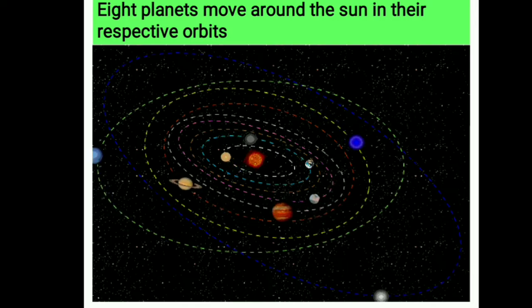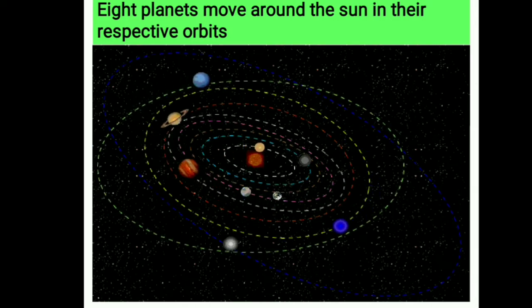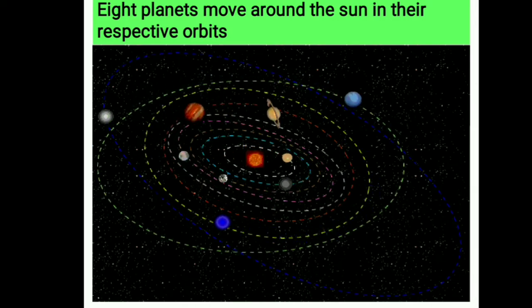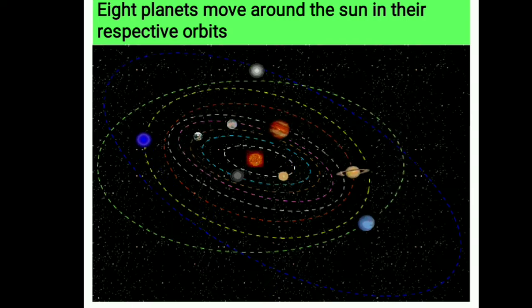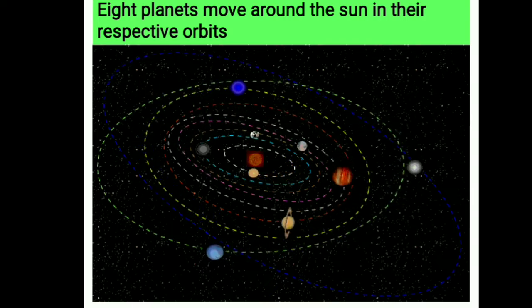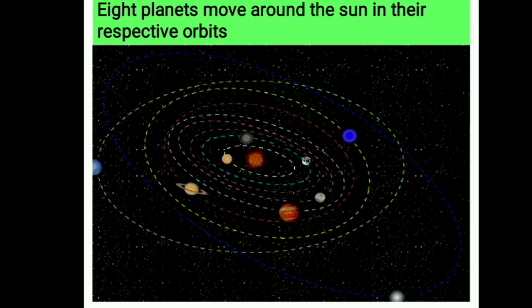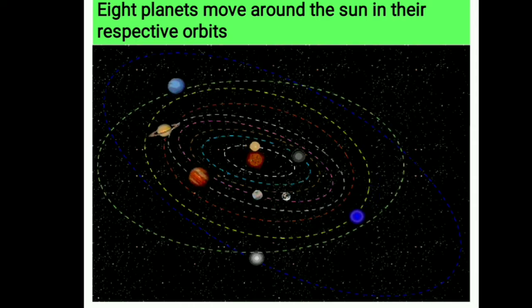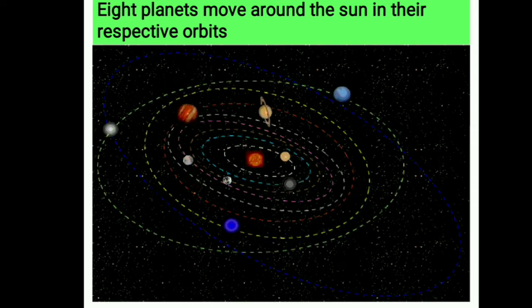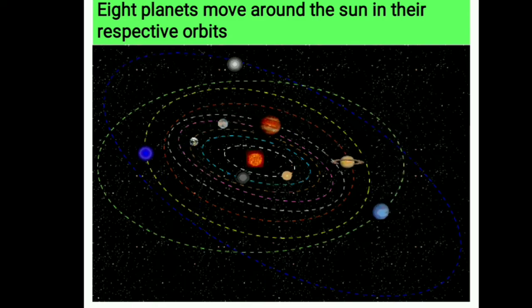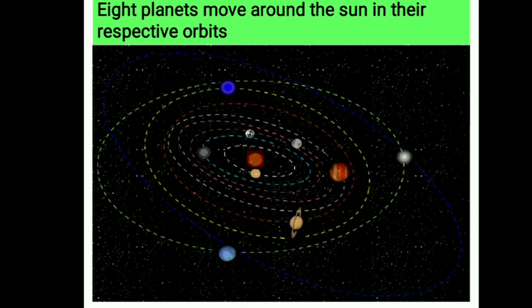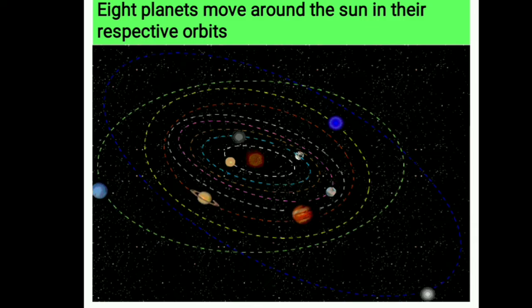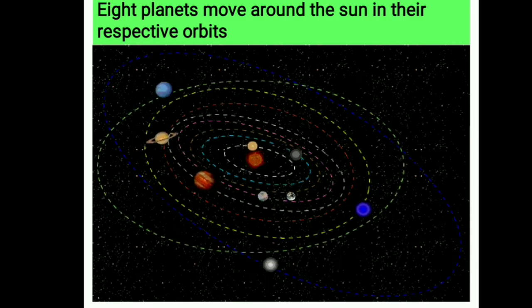And how to memorize the names of all 8 planets? There is one sentence available. Experts have written a sentence for memorization of the planets' names. That is, my very efficient mother just served us nuts. Listen once again. My very efficient mother just served us nuts.